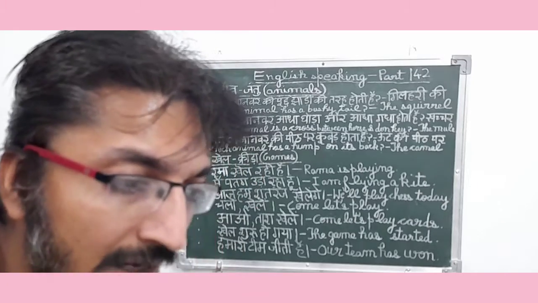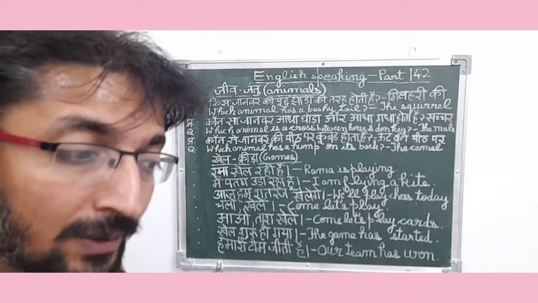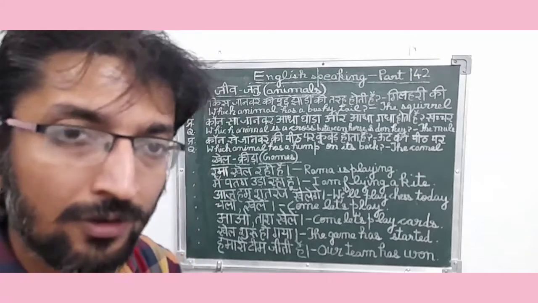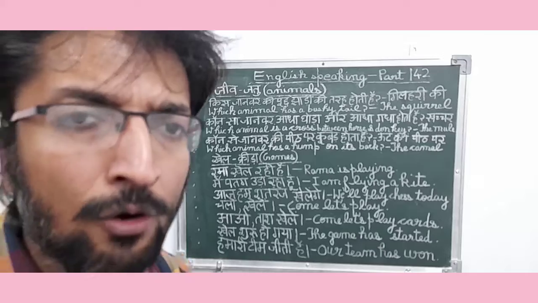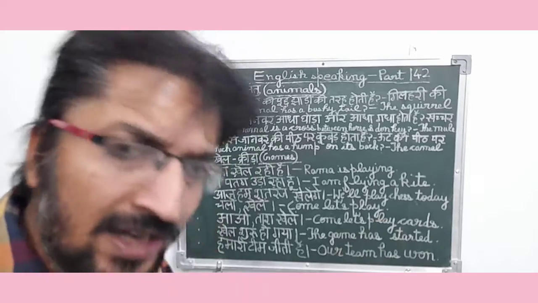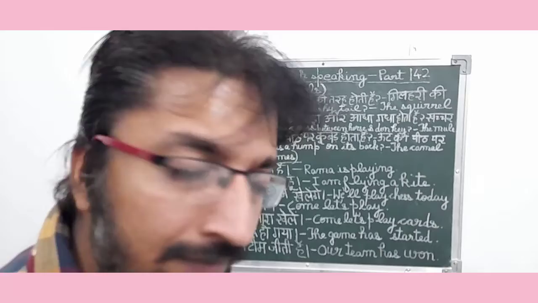And outdoor games are very large games, very big games which are normally played on a very long playground or ground, basically cricket, football, hockey, basketball and various other games also. So friends, let's see them with examples.